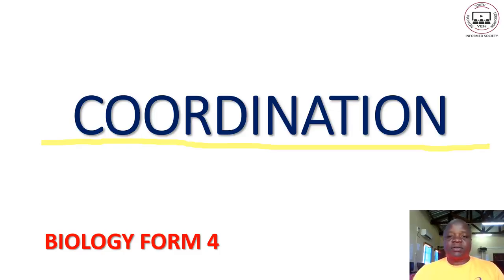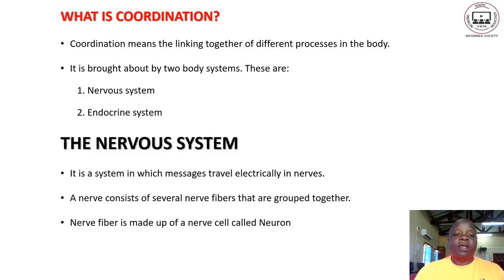Next page. So, what is coordination? Coordination means the linking together of different processes in the body. Different processes or systems in the body are linked together. They are working hand in hand to bring a response in our bodies.